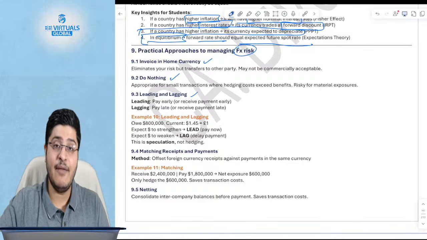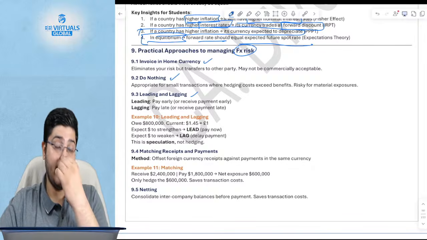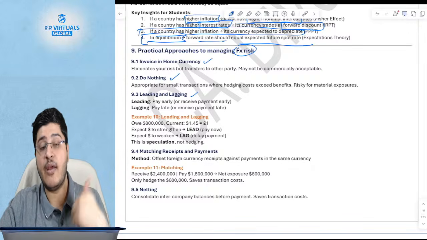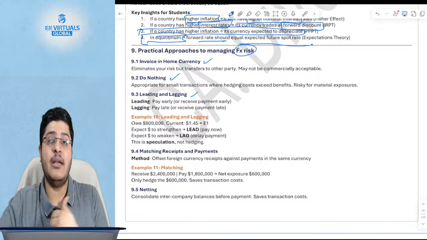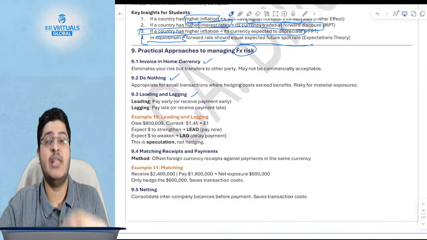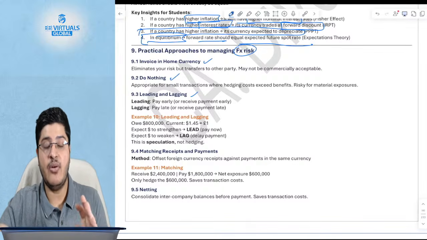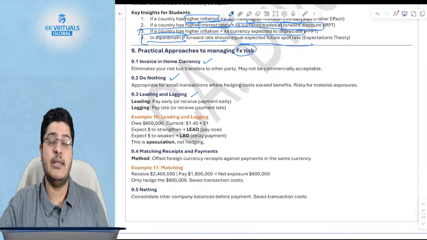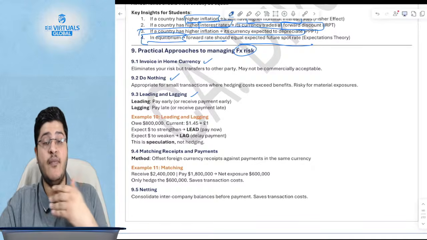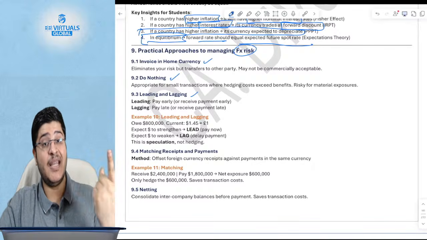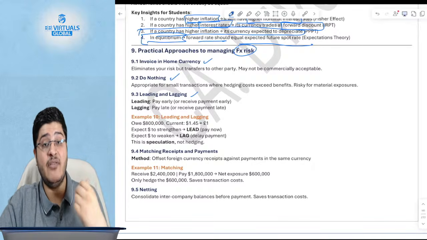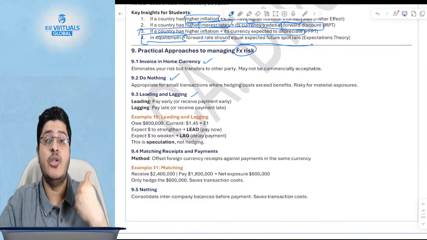Next is leading and lagging. For example, if you are an importer and you have to pay, instead of paying 3 months later and being exposed to the foreign exchange risk, you will say I pay today only, and I will try to take lesser risk. I will pay today only, which means leading. But when you know that the currency in which you have to pay is expected to appreciate, which means in home currency you'll have to pay lesser, so you'll lag the payment.